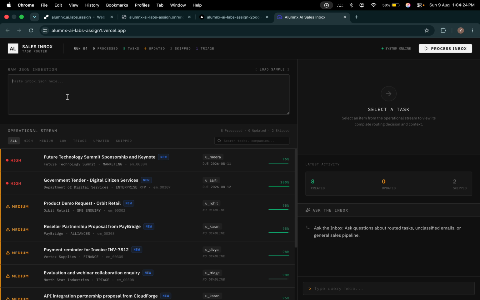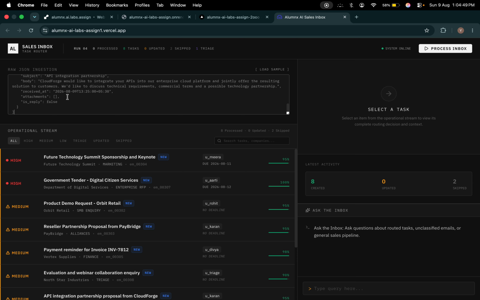Here, we are injecting a batch payload of 10 unstructured emails. When I click process, the front end hits the FastAPI backend. A major technical hurdle here was concurrency because the Gemini SDK uses synchronous HTTP requests under the hood. Standard async await would deadlock the ASGI event loop during batch processing.